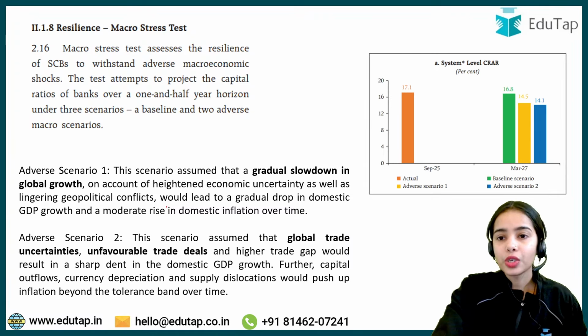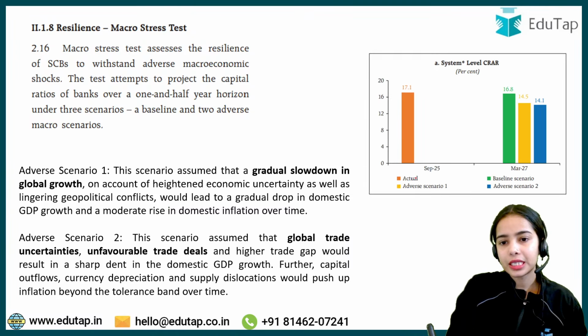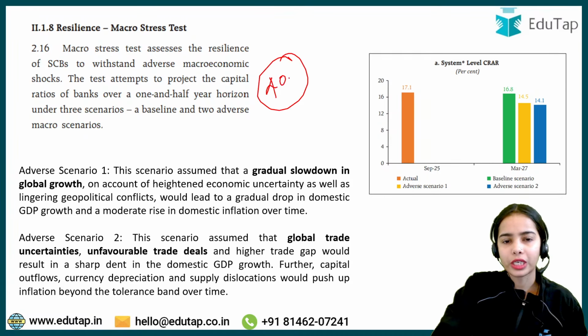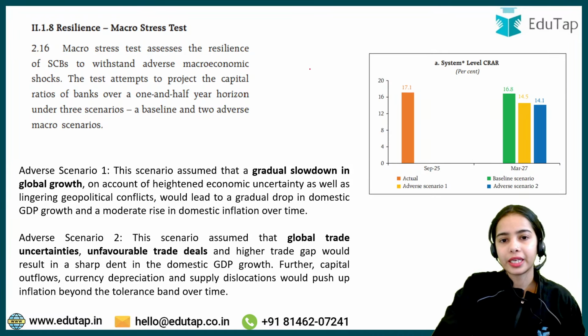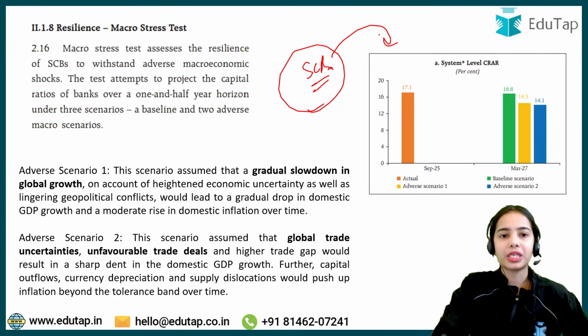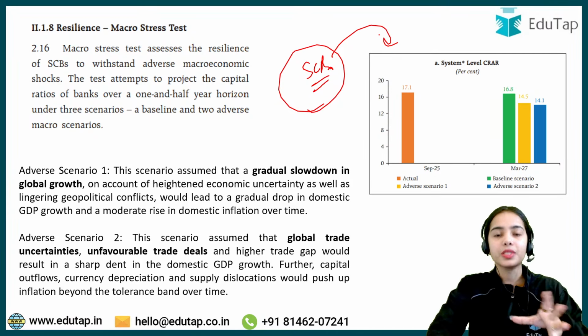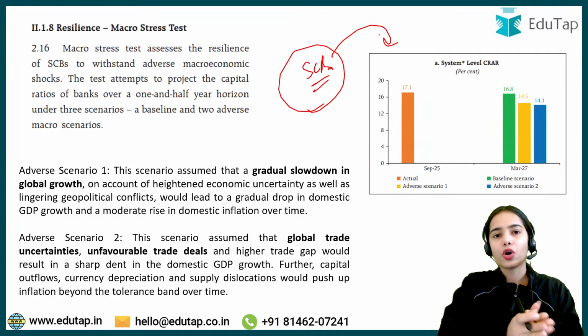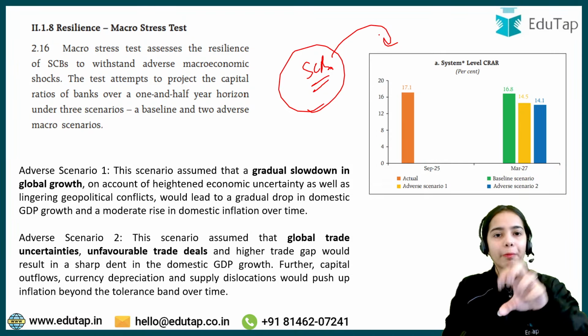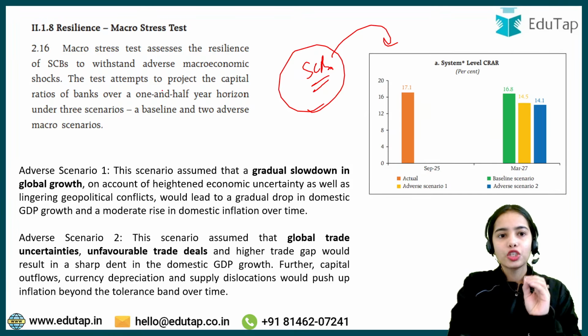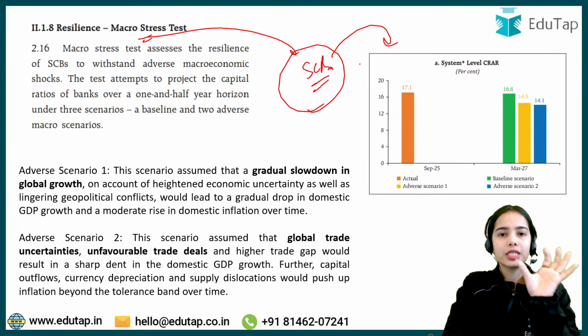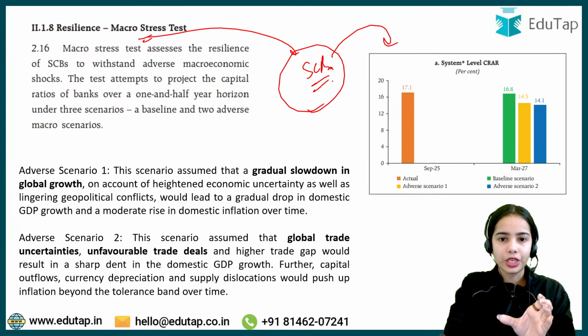Chalo. So here is the data. Here you can see that currently this data was taken for around 40 scheduled commercial banks. Okay, so for some of the selected scheduled commercial banks, the data has been taken, because when the survey happens or when the test happens, the test cannot happen on all the scheduled commercial banks, so a sample is selected for the test. So the macro stress test happened on a selected few scheduled commercial banks.